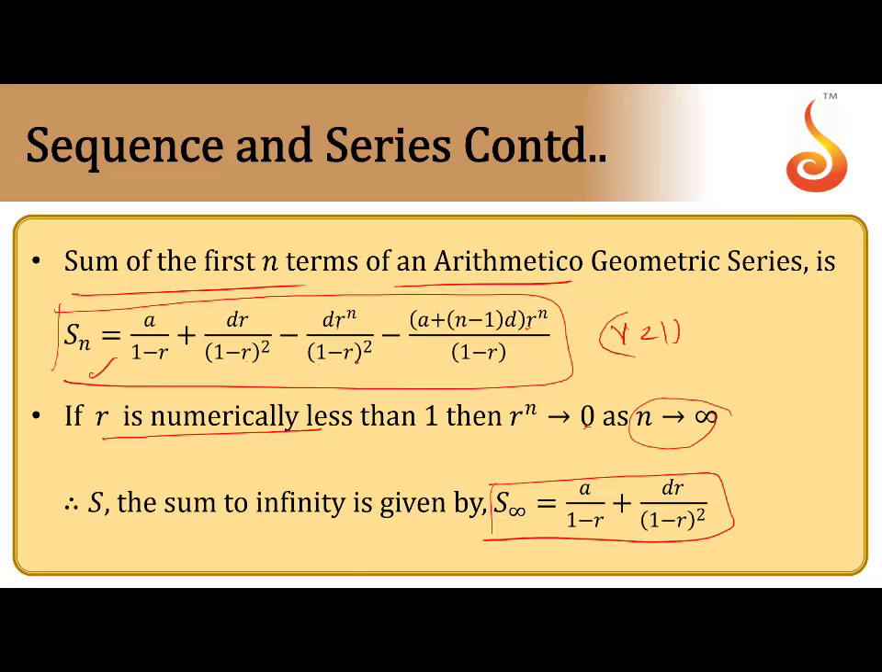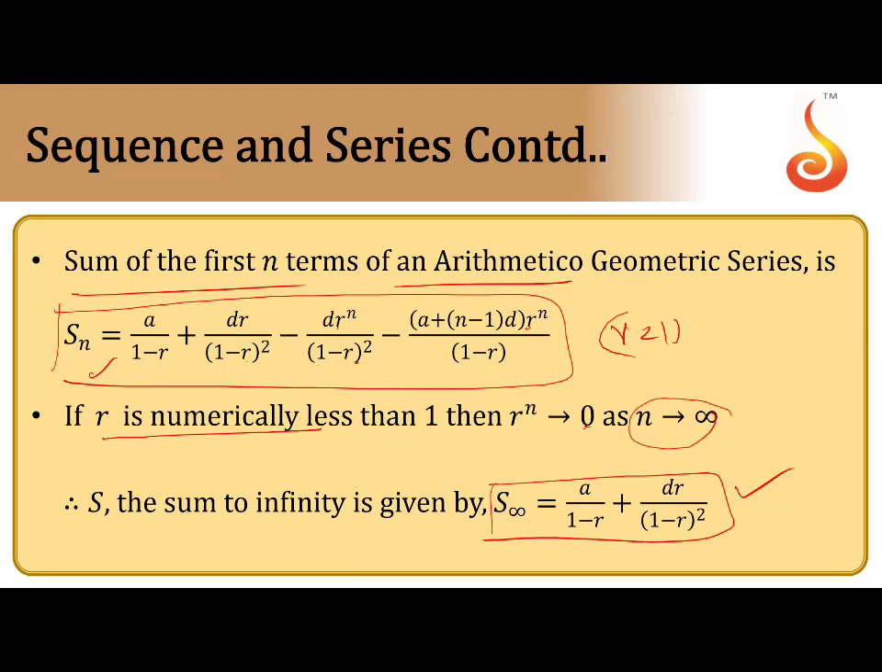Because r is very small, if n is infinity, r power n gives 0. The formula is S infinity = a/(1 − r) plus dr/(1 − r)². This formula you have to memorize. Sum of infinite terms: not only in this chapter, we can use it in probability and in trigonometry. So in so many cases we are using the S infinity formula.